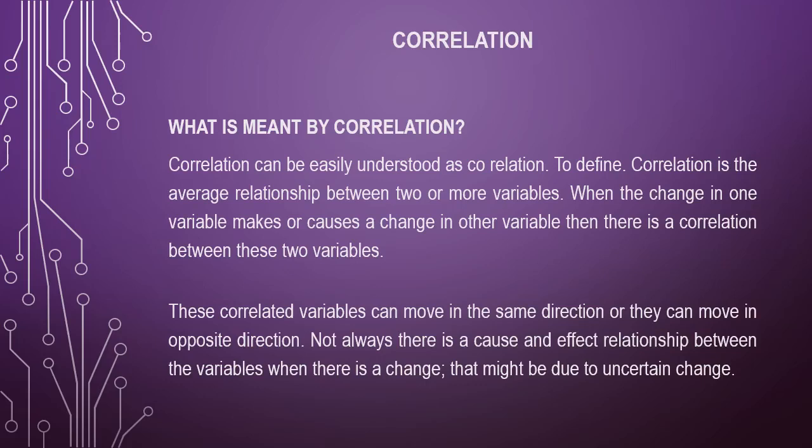When there is a change, that might be due to uncertain change. So correlation is nothing but when one value changes, it makes the other value change. In some circumstances it may not change, then it is called no correlation, otherwise it is a correlation.